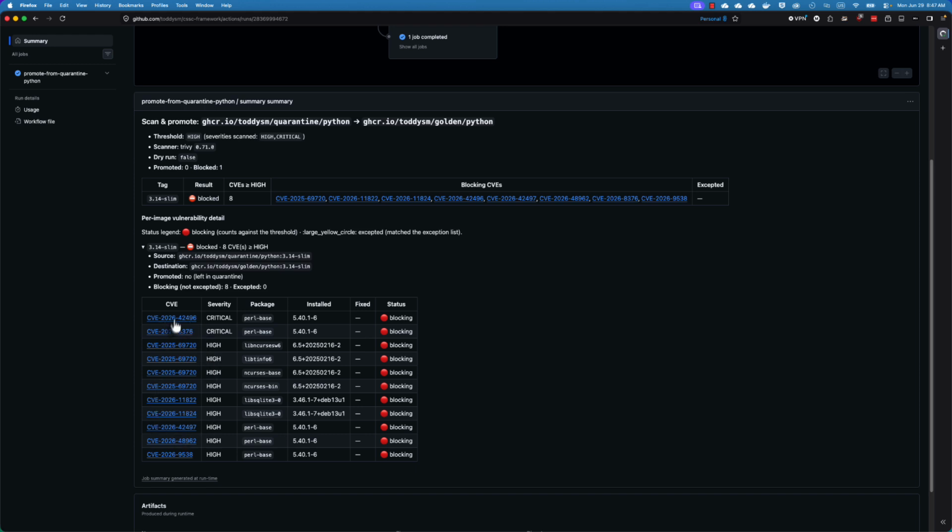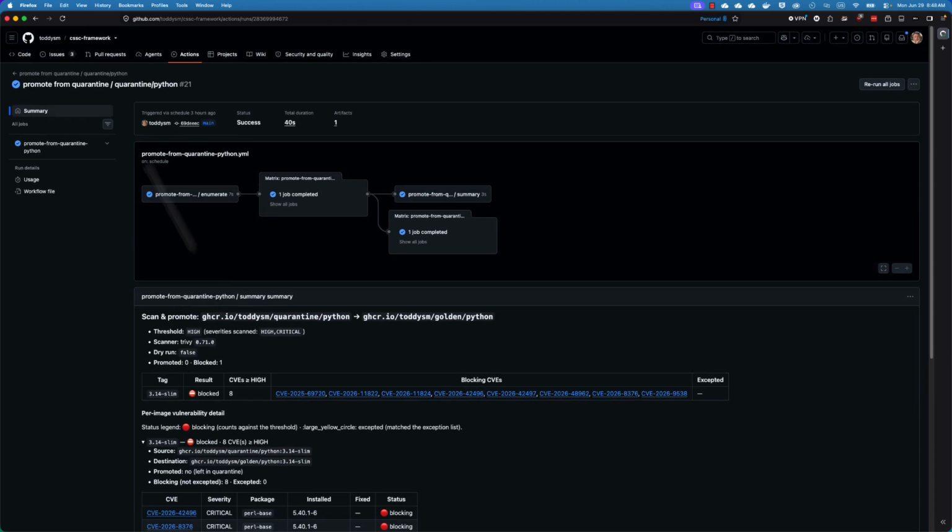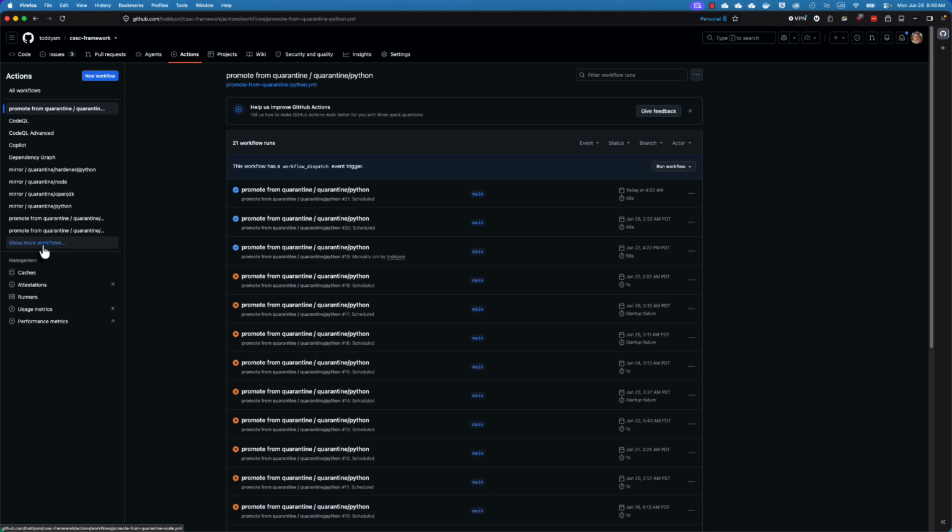What that means is that for each one of those vulnerabilities, I need to assess the impact, whether actually any of my applications will be impacted by those vulnerabilities, and so on, before I do this approval and acceptance of the risk. Now, if I go back and look at the actions, there is the so-called promote override action.